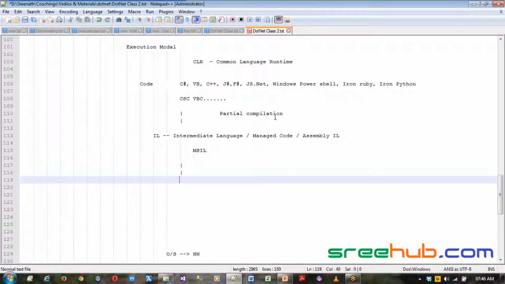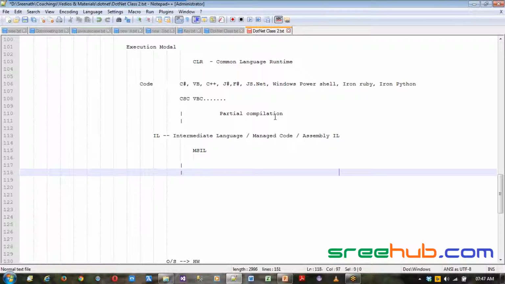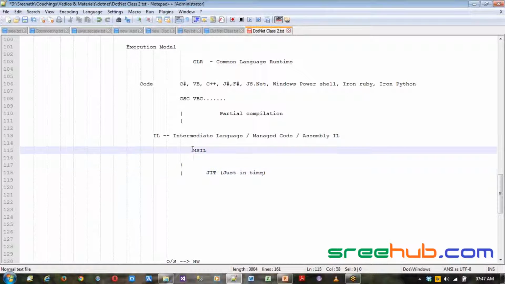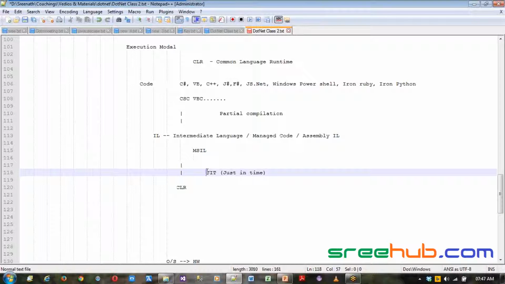Now comes the main compilation, which gets compiled to your native code or machine understandable code. That is done by the JIT compiler, normally called the just-in-time compiler. As soon as you get the MSIL code ready, your JIT compiler will compile your complete intermediate language and load it onto the CLR. The JIT compiler is a part of the CLR.